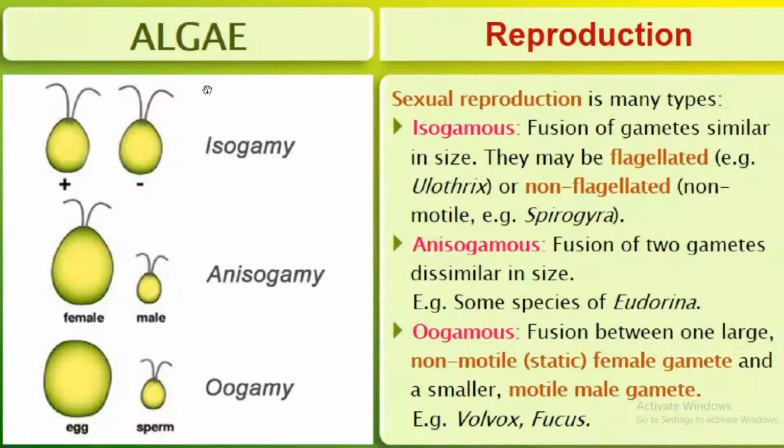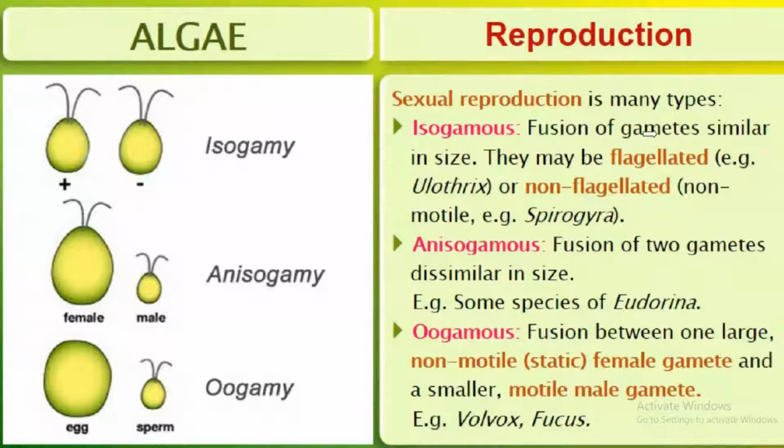Sexual reproduction has many types, based on the type of spores or the type of gametes. Mainly there are three types: isogamous, anisogamous, and oogamous. Isogamy, anisogamy, and oogamy. Let us see one by one.